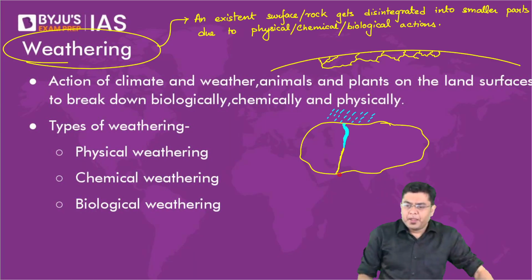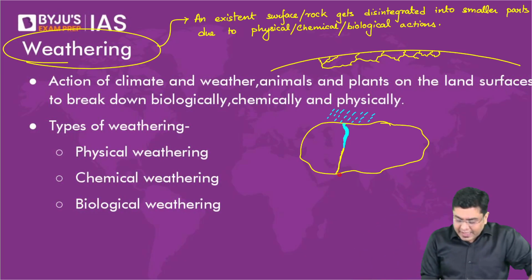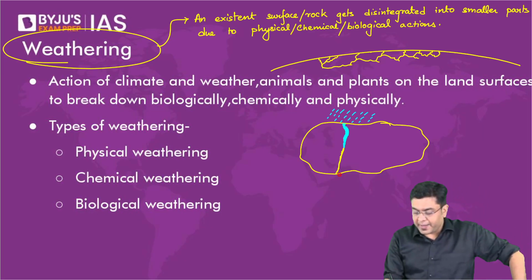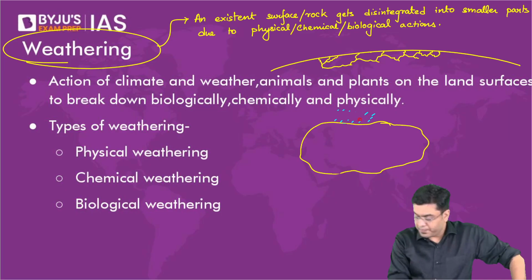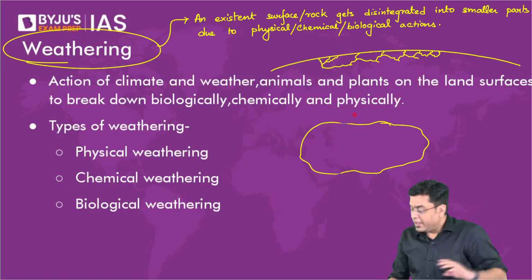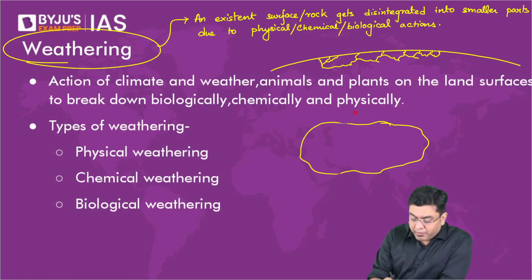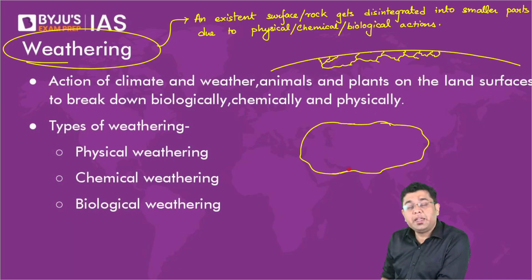Now, when we talk about chemical weathering, let's understand what we mean by chemical weathering. Chemical weathering is initiated when you have materials which are in water. Only in that case will chemical weathering be initiated.